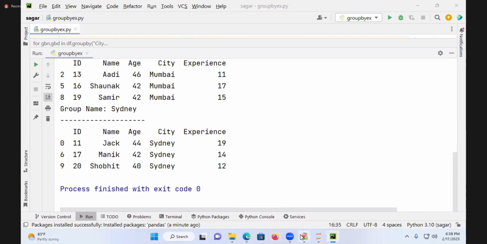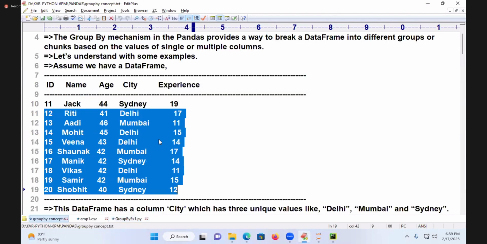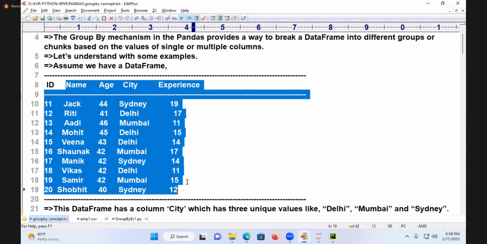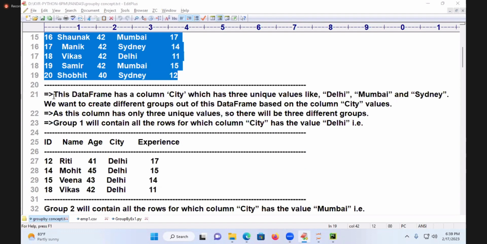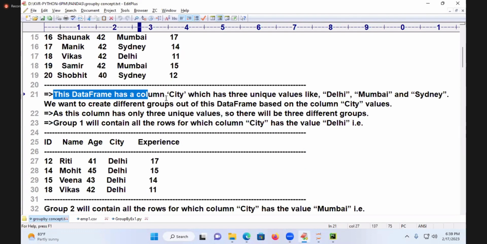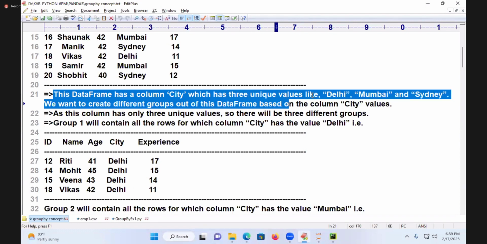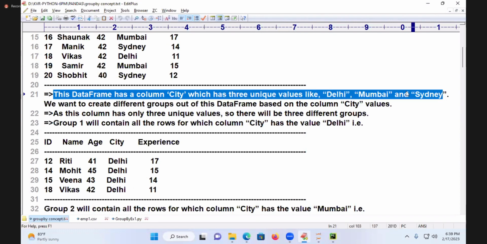Coming to the next part, listen, observe this. This data I already read with the group by. See the description. You got it now, Sagar? Follow me. This data frame has a column city which has 3 unique values: Delhi, Mumbai, and Sydney.